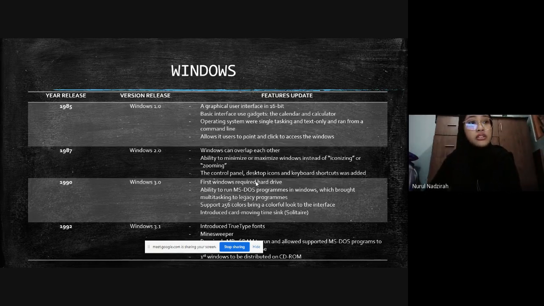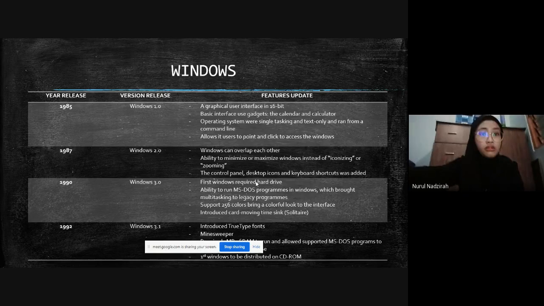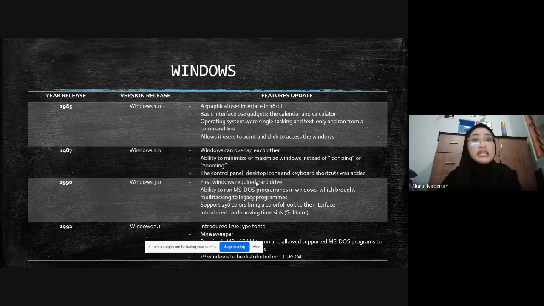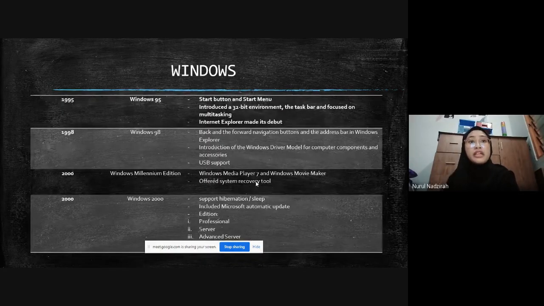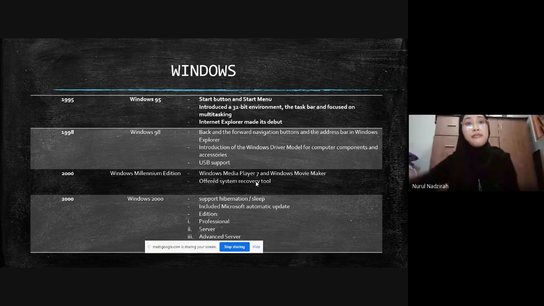And then in 1995, Windows 95 was released. This Windows features the start button and start menu. Windows 95 features an update to a 32-bit environment, the taskbar, and a focus on multitasking. Also, Windows 95 was the first to have Internet Explorer in Windows.